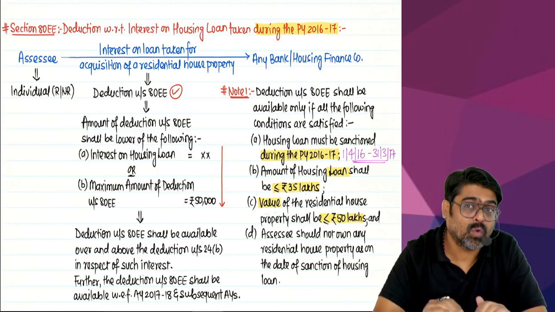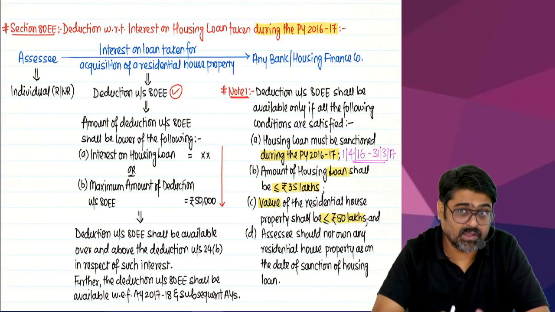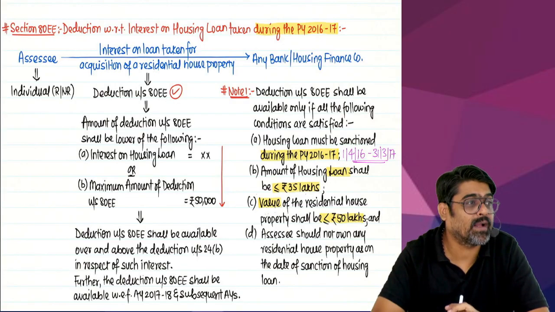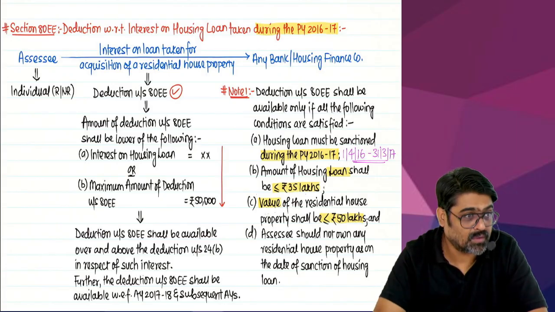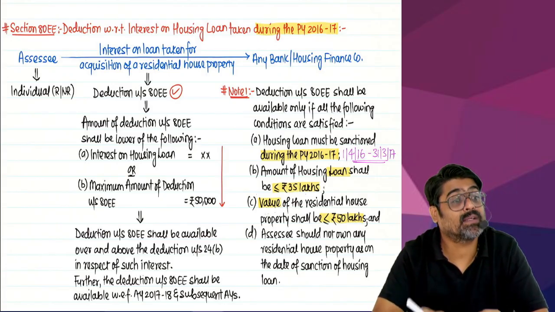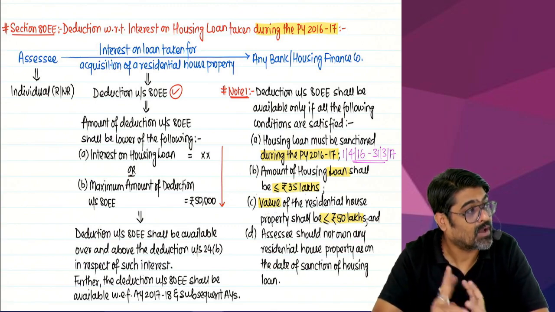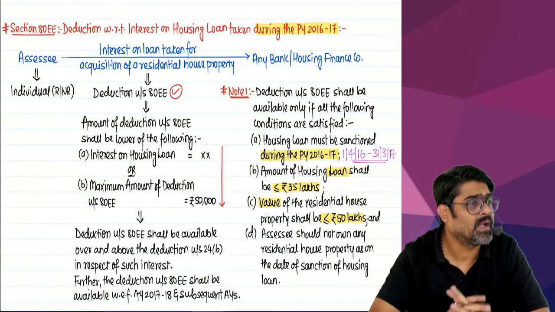Will you have loan outstanding in the next year also? Yes. So on this loan, will you pay interest in the next year also? Next year you are paying 2,12,000 interest. How much interest? On this loan, you are paying the interest in the next year also. How much? 2,12,000. How much will be allowed under 24B? And how much extra? That you can claim in the next year under section 80EE.